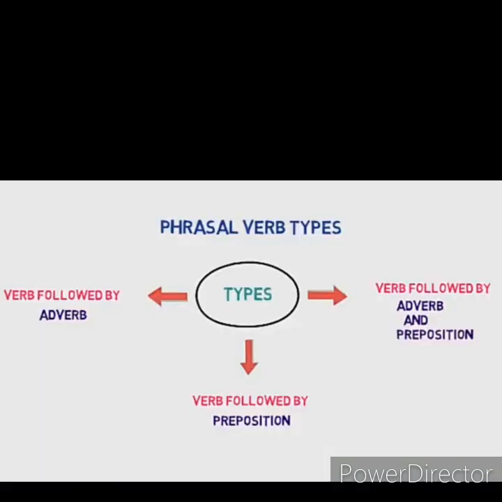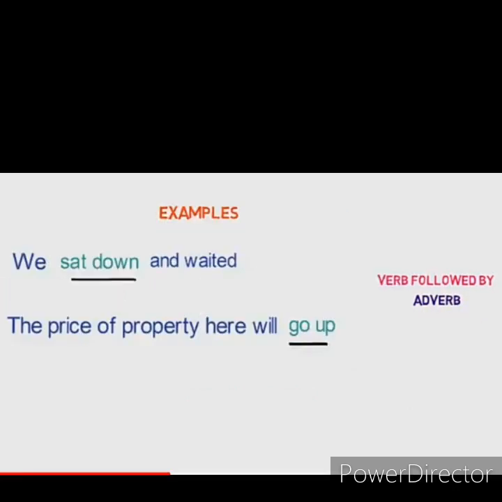There are three types of phrasal verbs. Number one, phrasal verbs which are made up of verb plus adverb. Example, we sat down and waited. Here sat is the verb and down is the adverb and the phrasal verb is sat down.